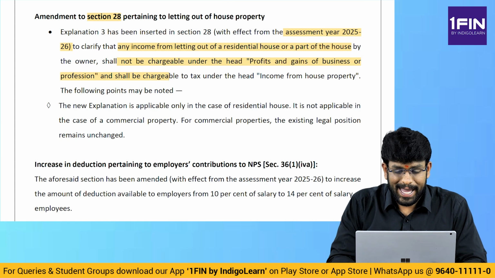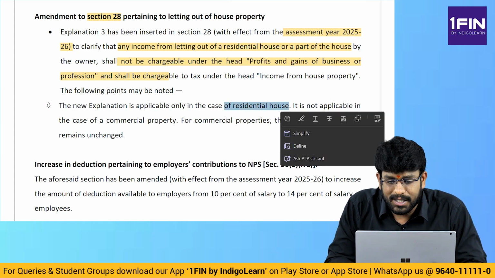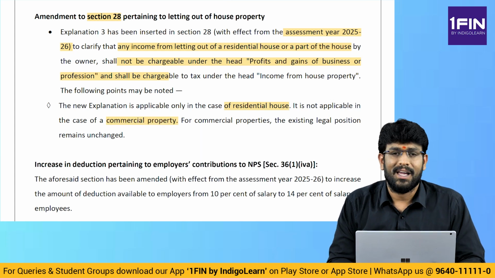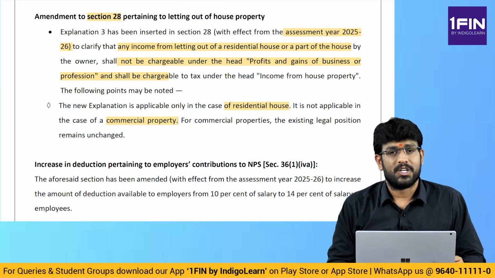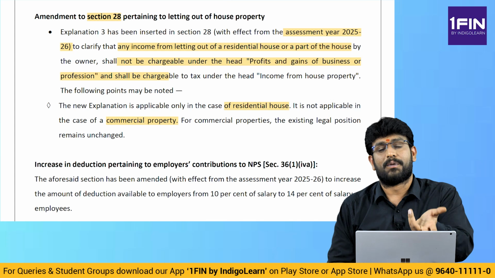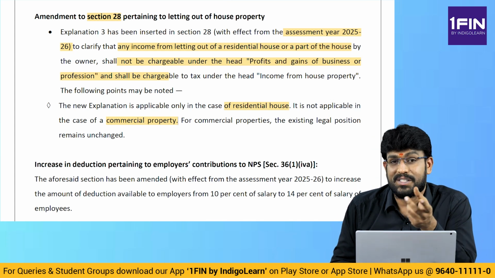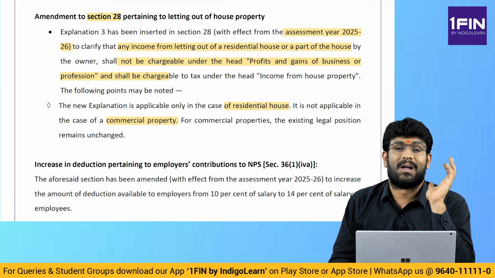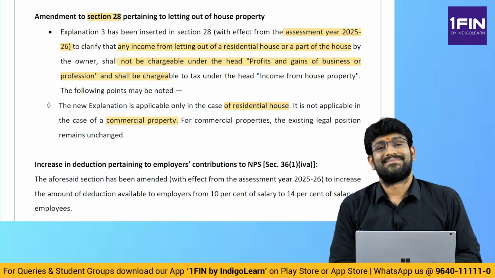Next. The new explanation is applicable only in case of a residential house. It is not applicable to a commercial property. That means for commercial property, this concept will not apply. If this concept will not apply, what is the meaning? If you are in the business of giving properties on rent, show under PGBP. If you are not in the business of giving properties on rent, show under house property. But this story is only in case of commercial property. If it's a residential property, whether you are in the business of giving properties on rent or not, rental income will not be taxed under PGBP. It will be taxed under house property only.